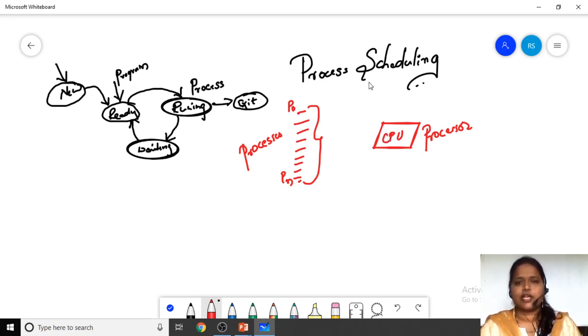So why scheduling is needed? We can't give all the processes to the CPU like this whenever they are admitted. We need to schedule the things. Like in our daily life also, we schedule our routine: at this time we have to do this, at next time we have to do this.